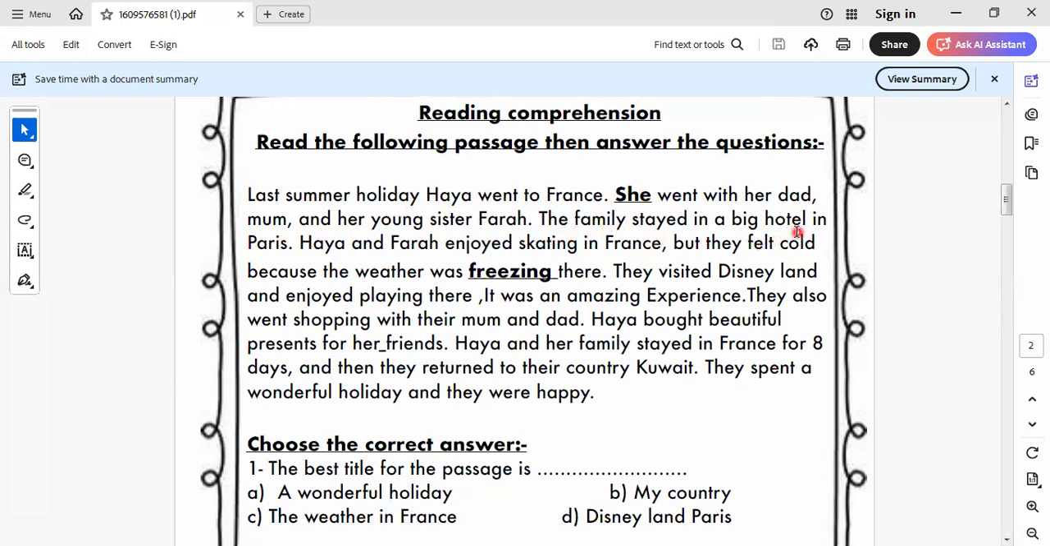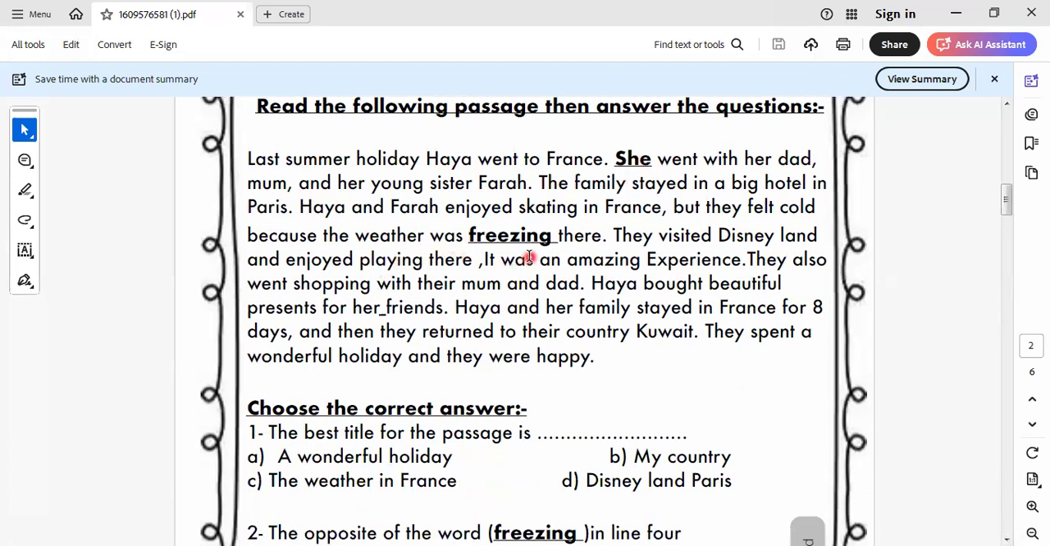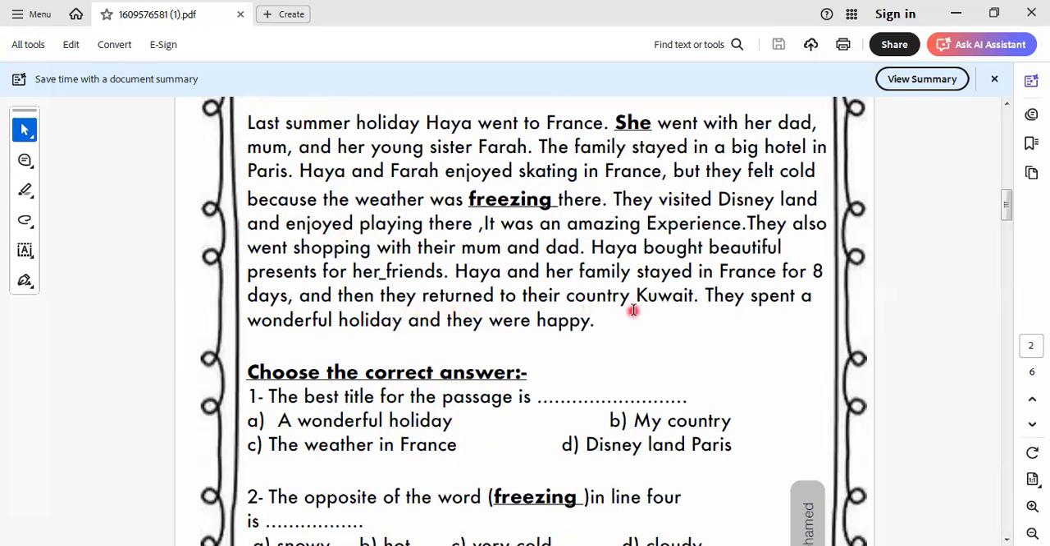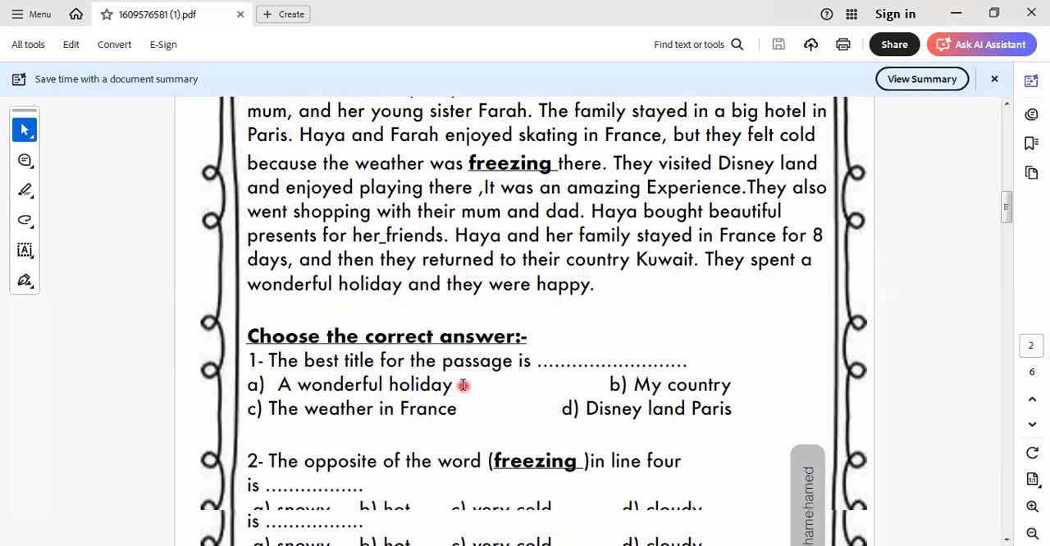The family stayed in a big hotel in Paris. Haya and Farah enjoyed skating in France, but they felt cold because the weather was freezing there. They visited Disneyland and enjoyed playing there. It was an amazing experience. They also went shopping with their mom and dad. Haya bought beautiful presents for her friends. Haya and her family stayed in France for 8 days, and then they returned to their country, Kuwait. They spent a wonderful holiday and they were happy.